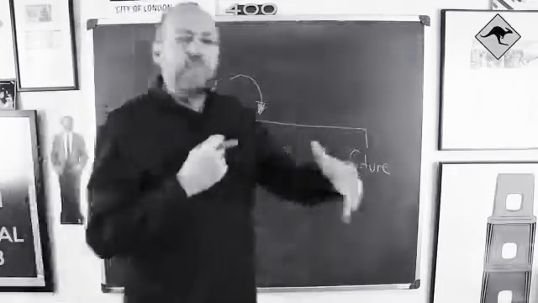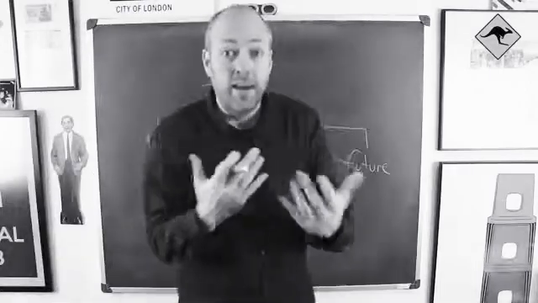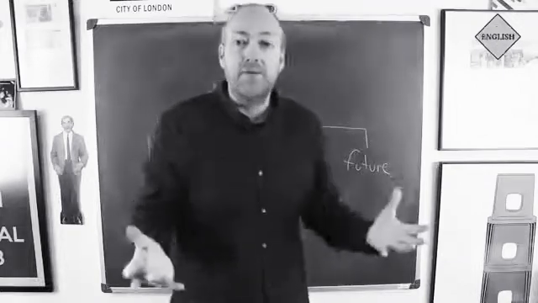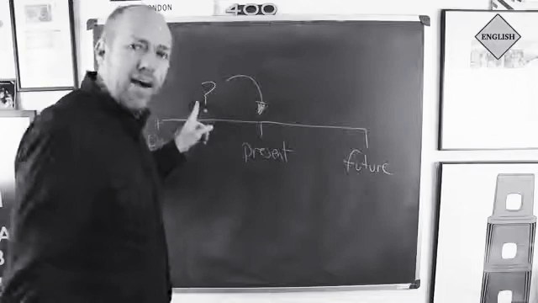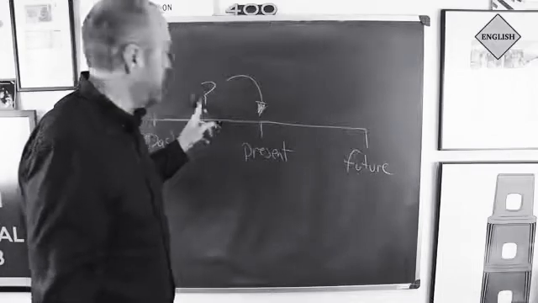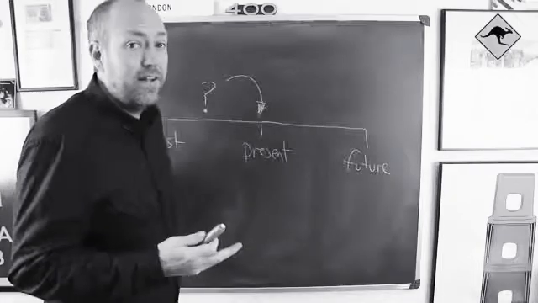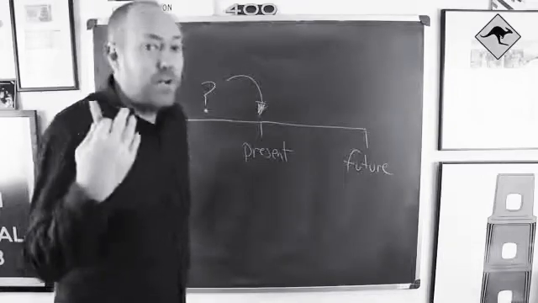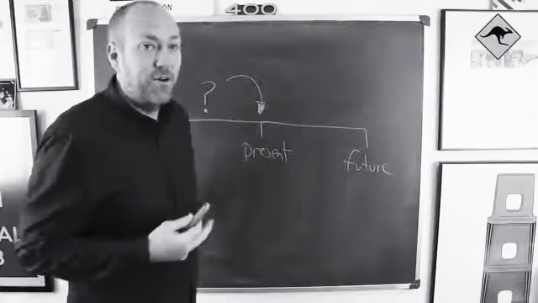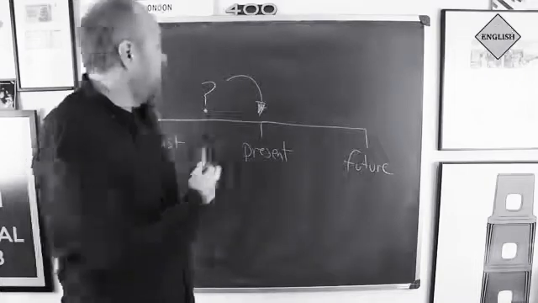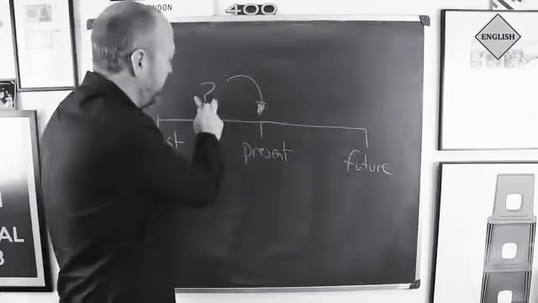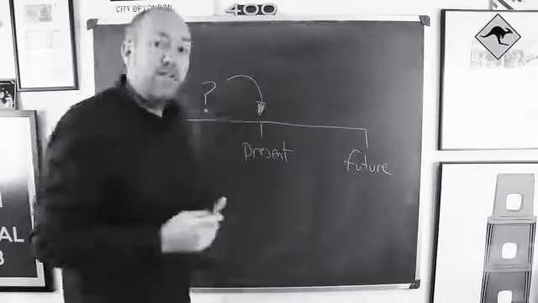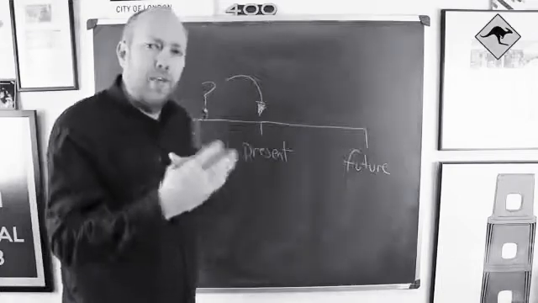Okay? So, if we are talking about Italy, having a conversation about Italy, then I could say, I have been to Italy. I'm not saying when, I'm not saying if I've been to Italy 2 weeks ago, or last year, or 10 years ago, okay? I'm not specifying the time. That's why I have a question mark. But it's related to now because we are talking about Italy.